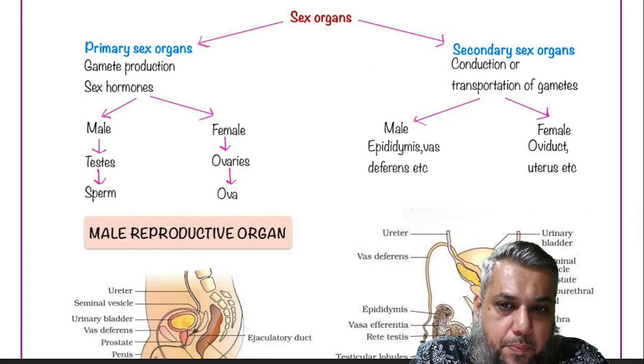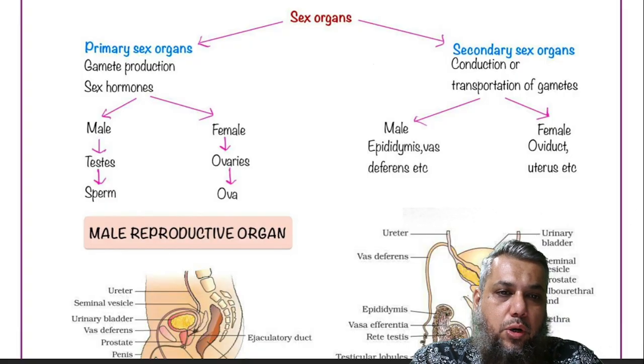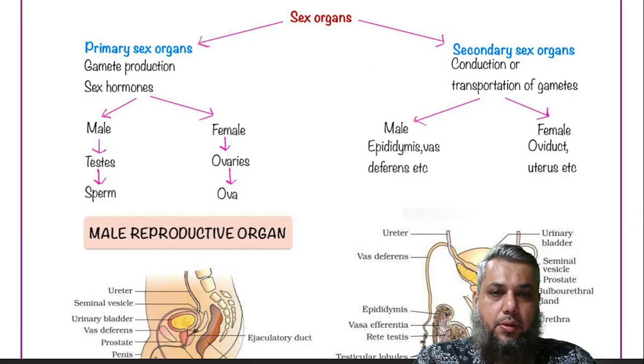Like in the case of males, the gonads are the testes and they help in the formation of sperms and the male sex hormone testosterone. In the case of females, the gonads are called ovaries. They help in the formation of the ova and the female sex hormones estrogen and progesterone. The secondary sex organs help in the transportation of gametes. In the case of males, it is the epididymis, vas deferens, and the other ducts. In the case of females, it is the oviduct, uterus, etc.